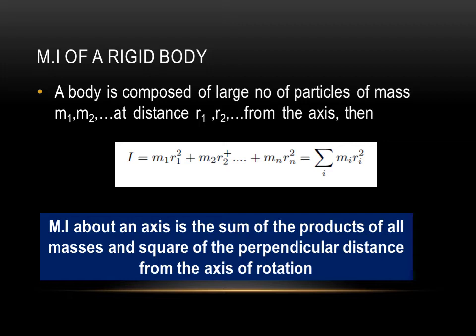So the moment of inertia of the rigid body can be taken as the sum of the moment of inertia of all the constituent masses of the body. In simple terms, moment of inertia about an axis is the sum of the products of all the masses and the square of the distance from the axis of rotation.